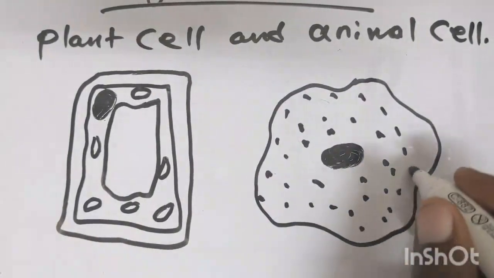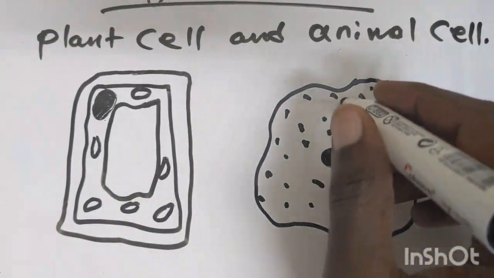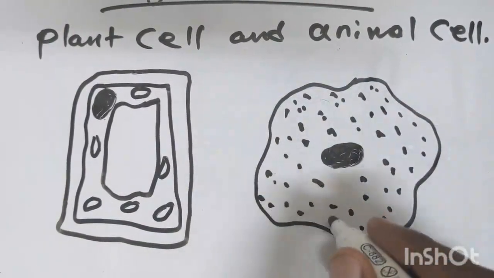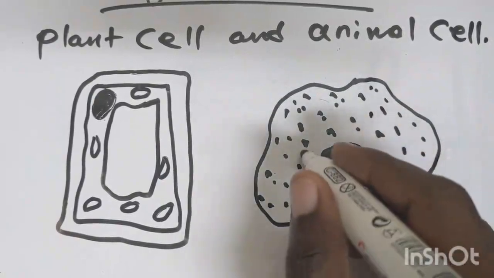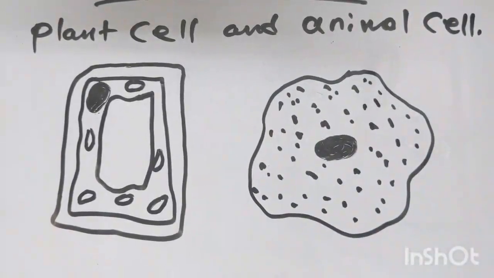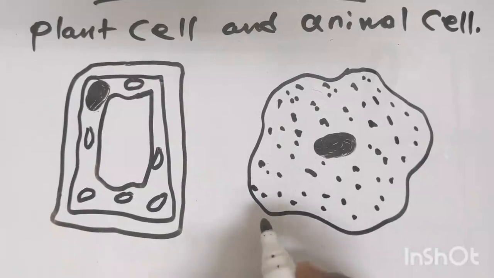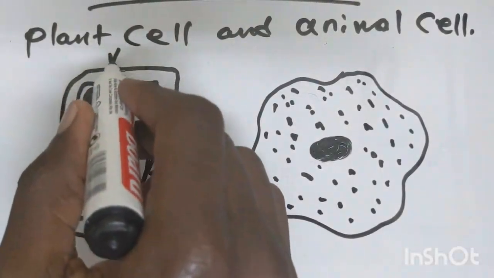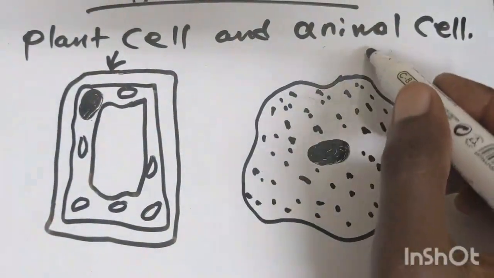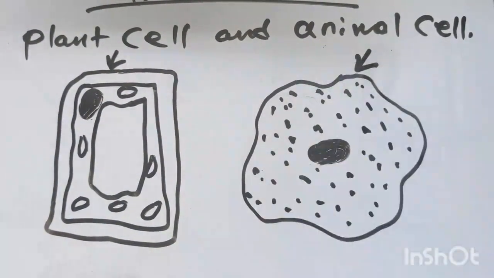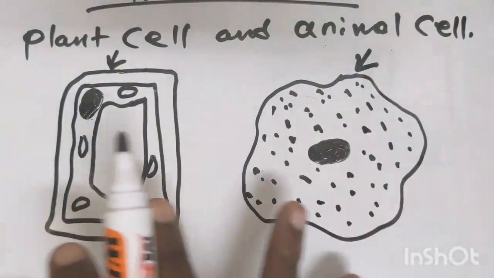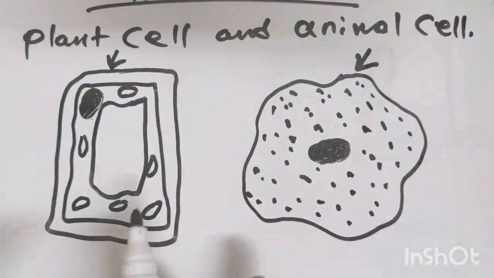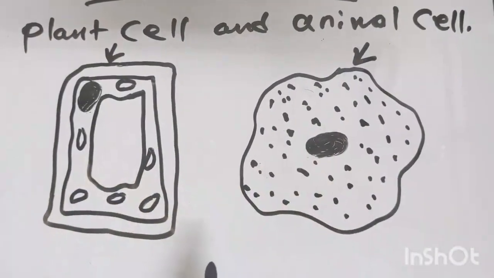Okay, so I'm just drawing this, but I will explain everything about these parts. This is a plant cell, and this is an animal cell. Whenever you see something like this, these are just simple structures of a plant cell and an animal cell.